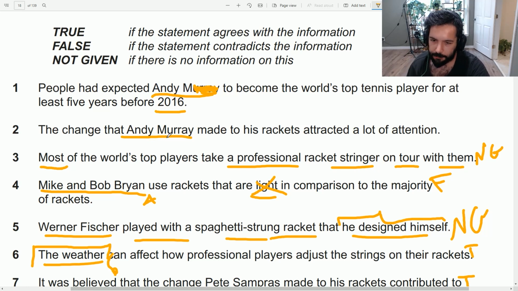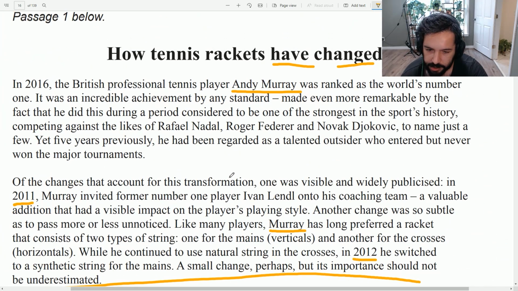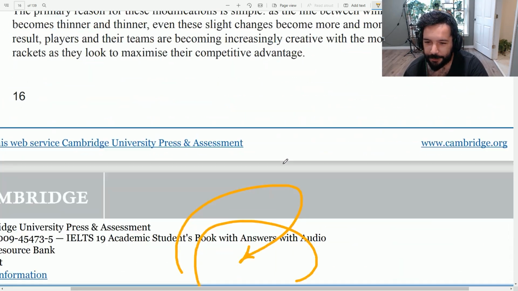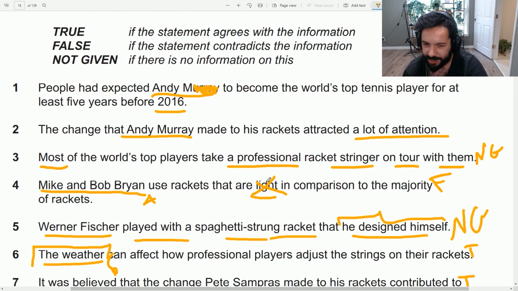The change that Andy Murray made attracted a lot of attention. Okay, let's see. The changes this guy made. Also, someone would probably say, well, teacher, why are you going from the last question to the first one? That doesn't make any sense. It's not logical to do that because now instead of understanding the topic, you are going backwards. You're reverse engineering the topic, which is not the best idea for this.